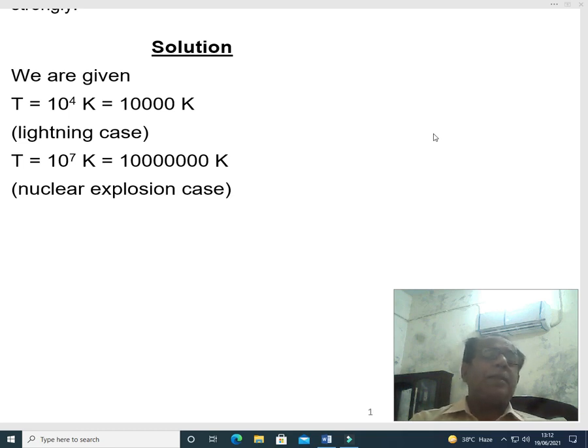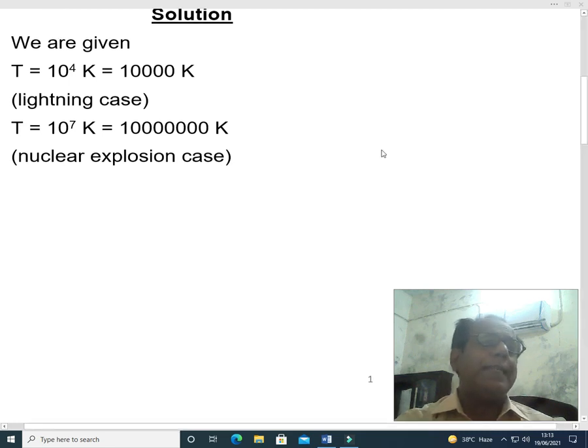So 10,000 Kelvin in the lightning case and 10 to power 7 Kelvin in the nuclear explosion case.